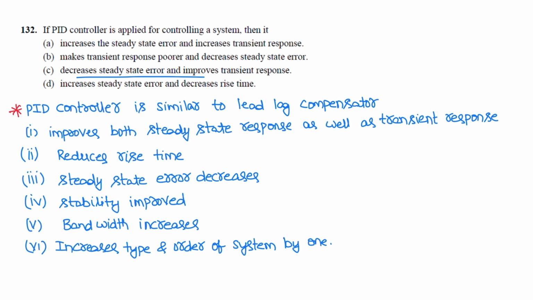If rise time is reduced, obviously bandwidth gets increased, steady state error decreases, and stability gets improved. The controller increases the type and order of the system by 1. Type is increased by 1 and order of the system is also increased by 1. So correct option is C.